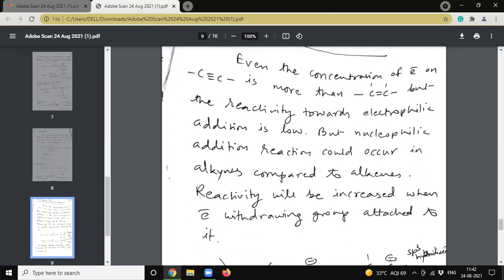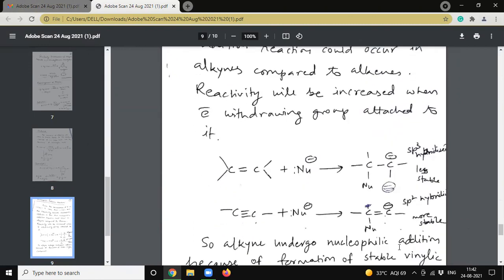Nucleophilic addition reaction. Even though the electron concentration on the alkyne is more than that of alkene, the reactivity towards electrophilic addition is low. But nucleophilic addition reaction could occur in alkynes compared to alkenes. See here, this reactivity will be increased when an electron withdrawing group is attached to it. See here how this nucleophile is attracted.